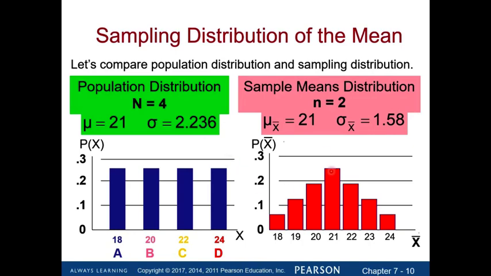Okay, so this just gives you the idea of what sampling distribution of the mean is in this small, tiny example. And then in the next video, we'll introduce some important concepts of sampling distribution, and we'll show a small example to solve a problem.